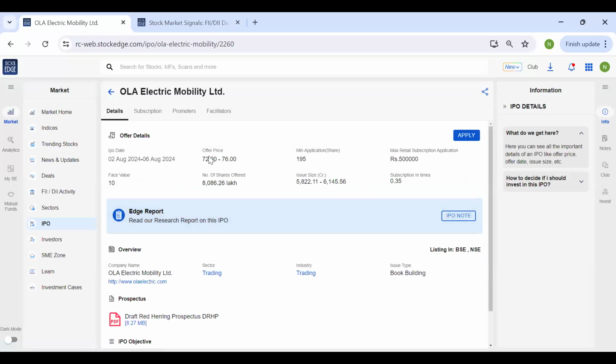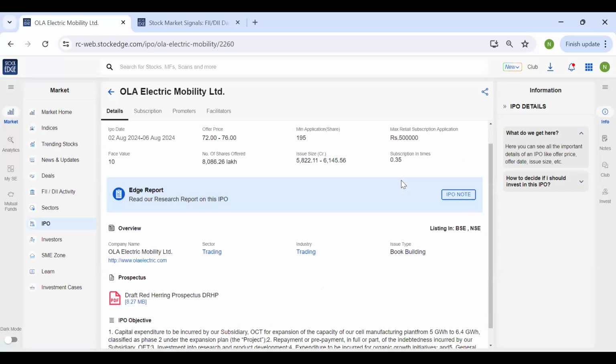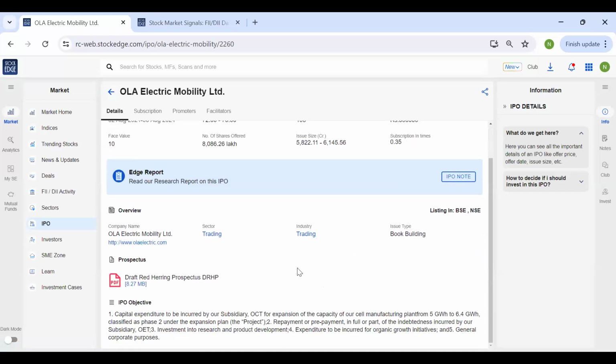So the face value, offer price, everything is available. Also, so far this IPO has been subscribed by 0.35 times. An overview of the company is also being provided by us.